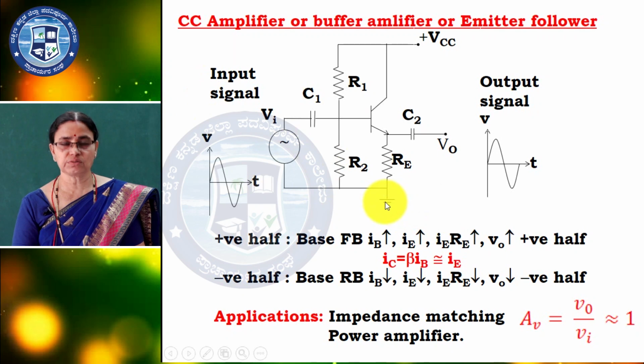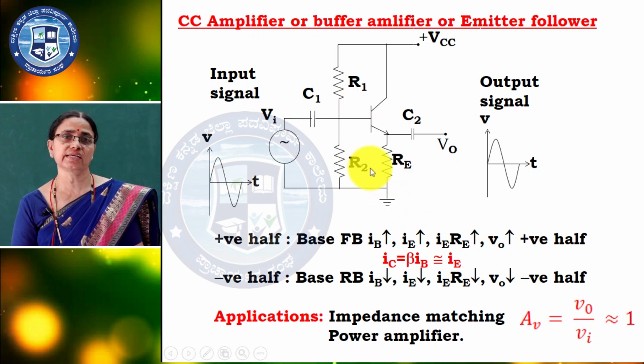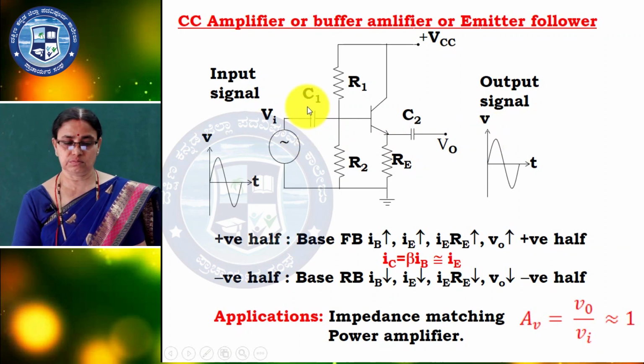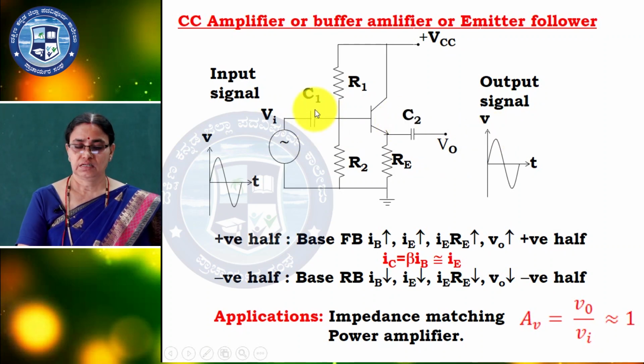Now, R1, R2 are the biasing resistors. We are using voltage divider bias. RE is the emitter resistor; this is the input signal, this is the output signal. C1 and C2 are the coupling capacitors, C2 being the output capacitor.